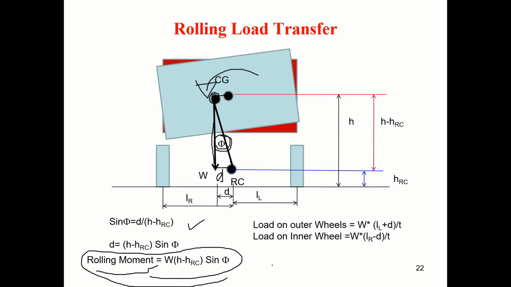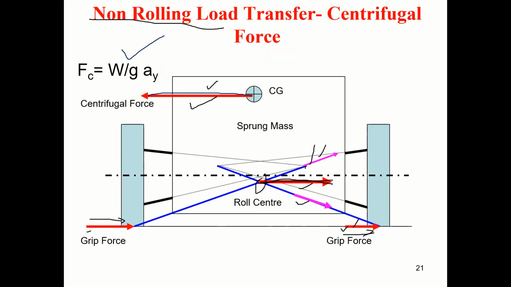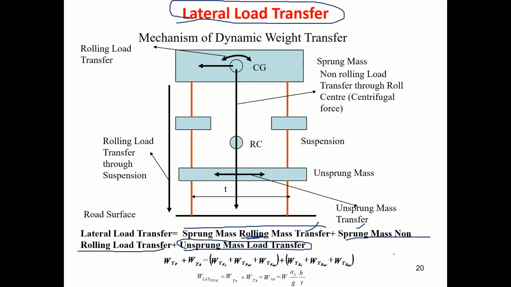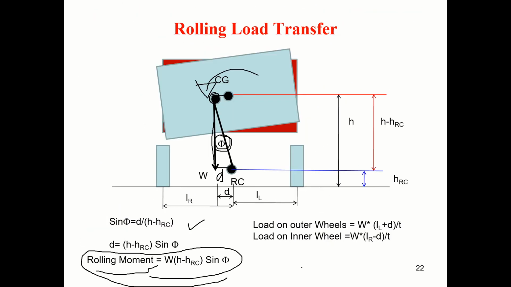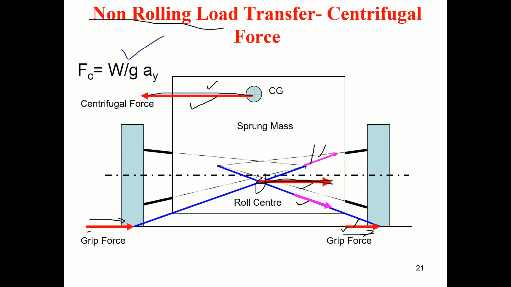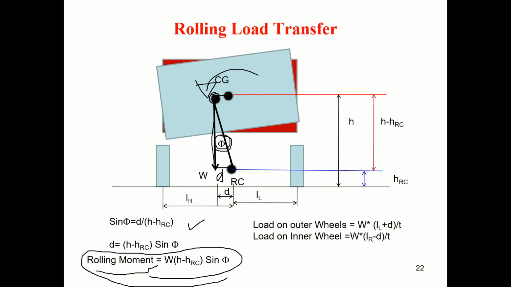Okay. So what is the load on the outer wheel? Load on the inner wheel. So we can find from these equations. In earlier classes also we talked about the lateral load transfer, the total lateral load transfer, and here there is a lateral acceleration, which we discussed in an earlier chapter. Okay, fine. So please understand there are two types of load transfer: one is rolling load transfer, another one is non-rolling load transfer.